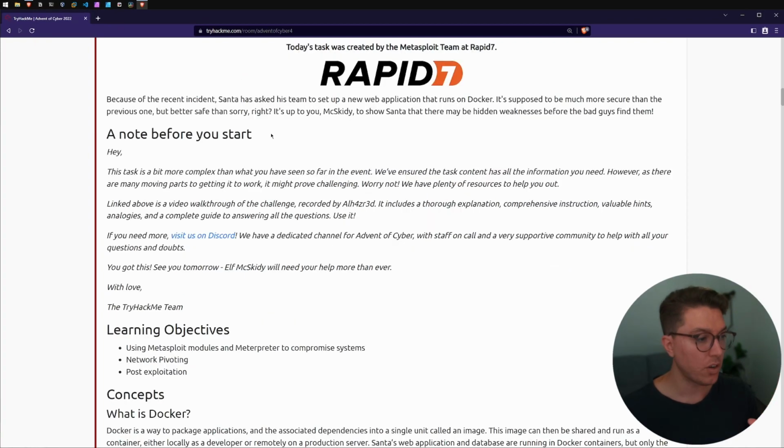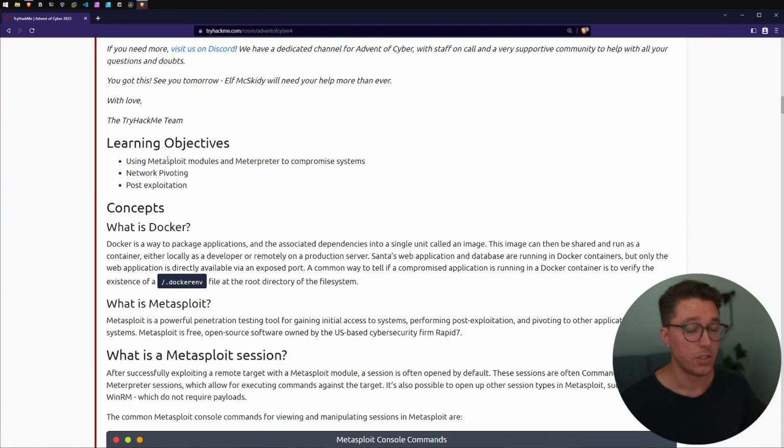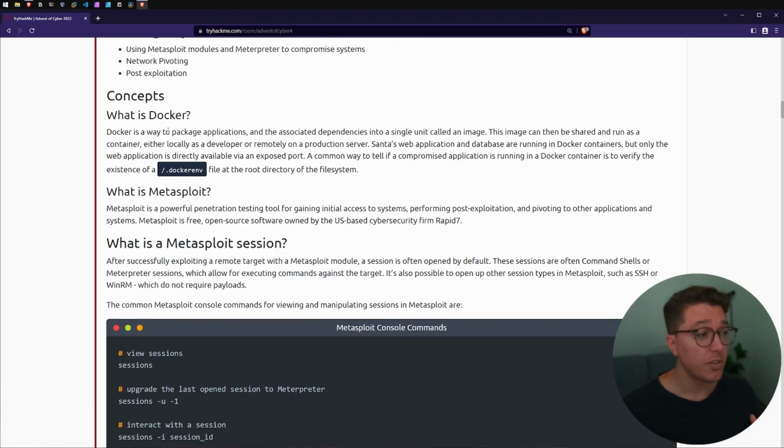So we have a quick note here, basically saying that this is a bit more of a challenging room. So the focus of this room is going to be Metasploit, Meterpreter, network pivoting, and post exploitation. So let's quickly go over the concepts together.